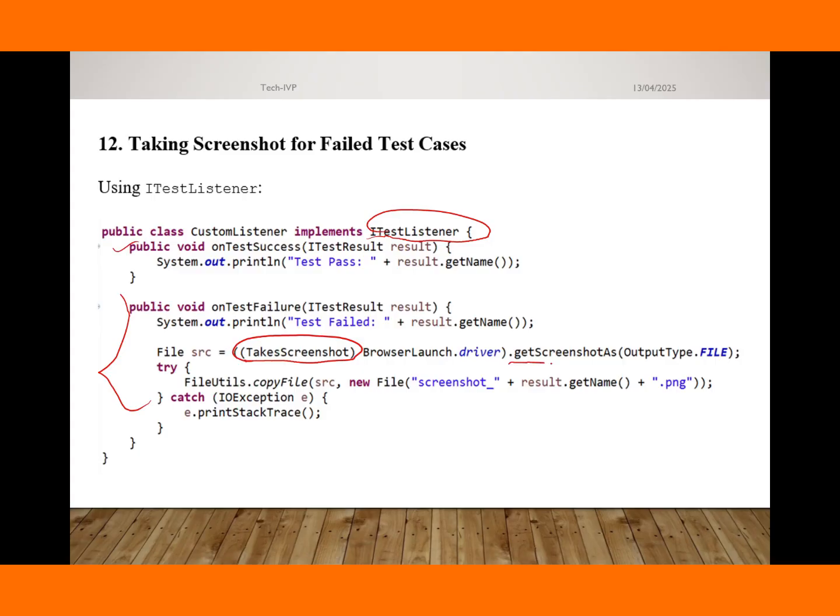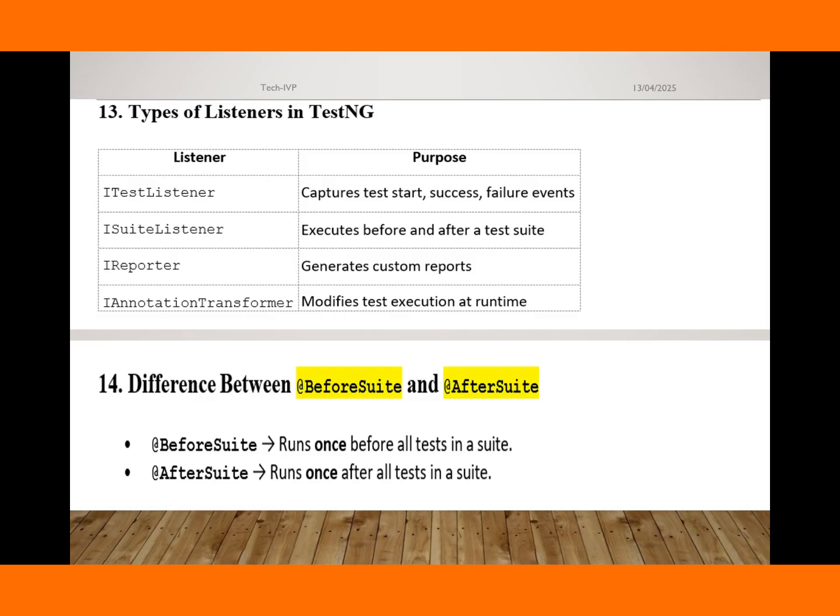Whatever we have to provide, we call the getScreenshotAs method, and provide the output where we want to store the file, whatever name we want to provide, and in which format, like .jpg or .bmp. This will be executed if our test case fails. In that case, we can take the screenshot of the failed test case.